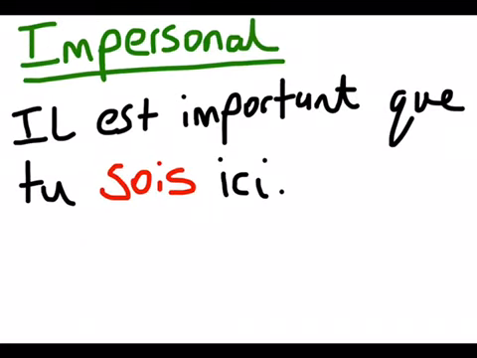Some phrases don't really express your own wishes or desires, but are a little bit more vague, such as "it is important that". So here we have "il est important que tu sois ici". It is important that you are here. It's not really me saying I think it's important, but I'm just saying generally overall it is important that you are here. So once again, we have the subjunctive in red.